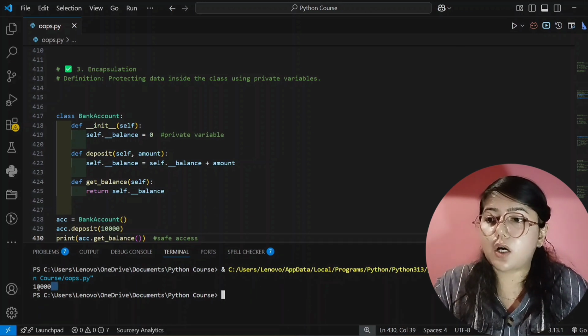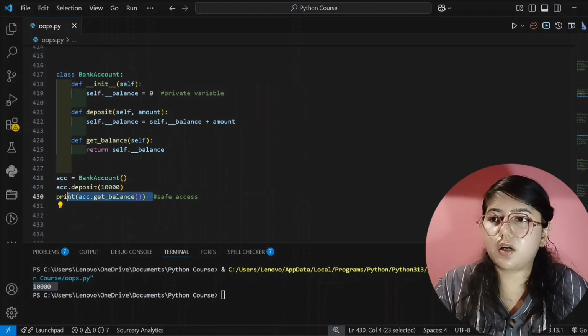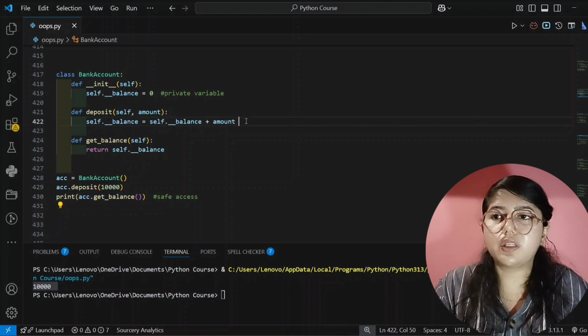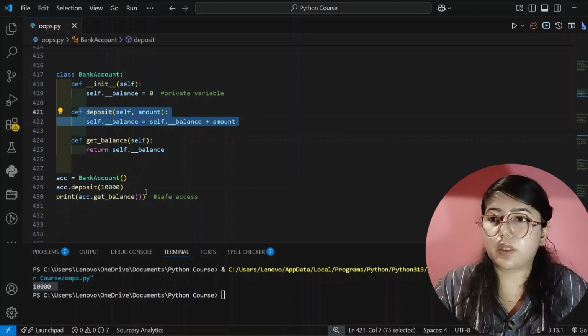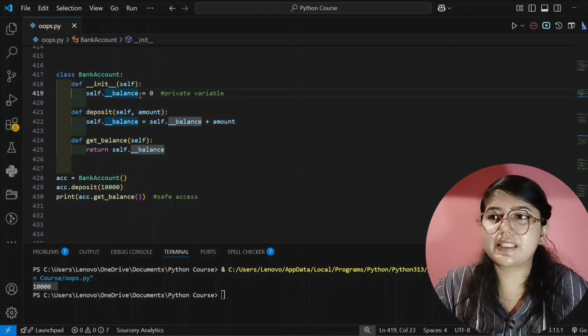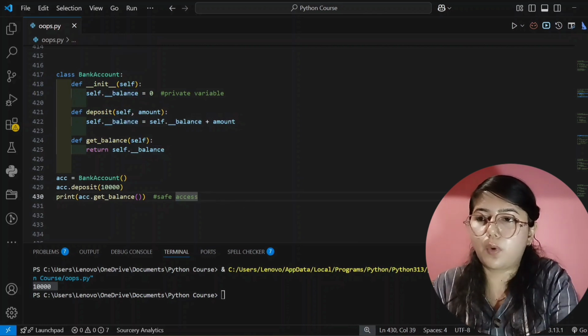See here, it's showing 10,000 rupees. This is the safe access. We are using this. If you don't want them to access here, then don't write here. And if I want to directly access this balance, see here what output will show.